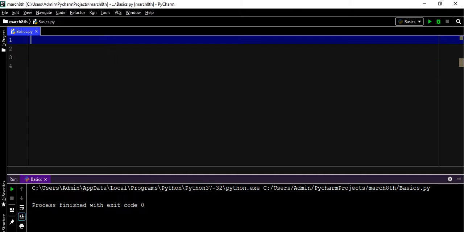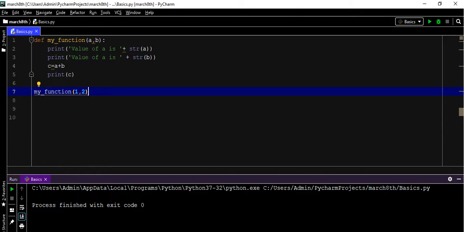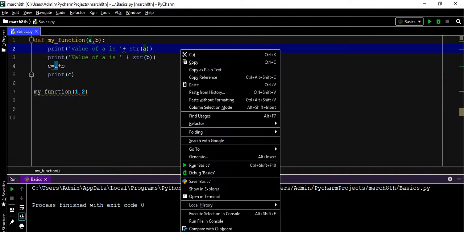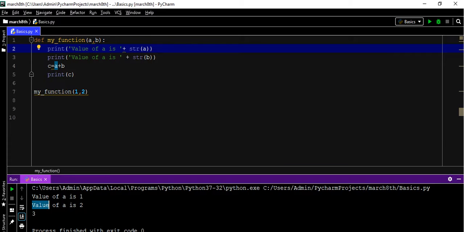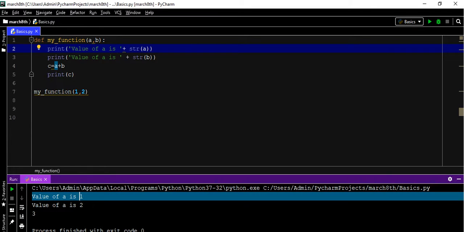Okay, let's take a function. We have one function which takes two values, does the sum, and prints that sum value here. Okay, and let's see. Here the value of a is 1 and the value of b is 2.